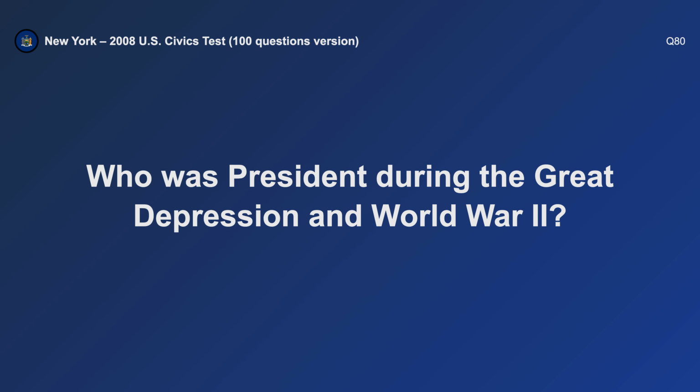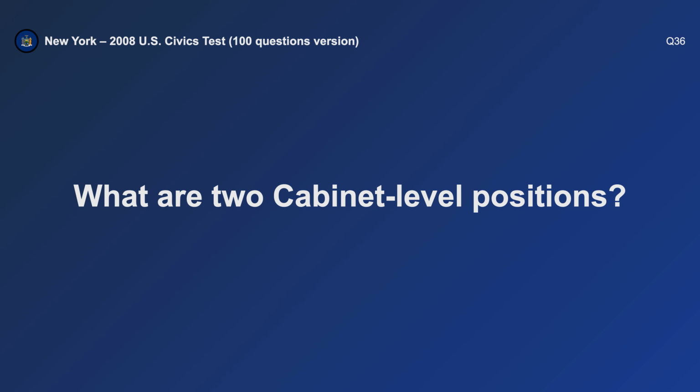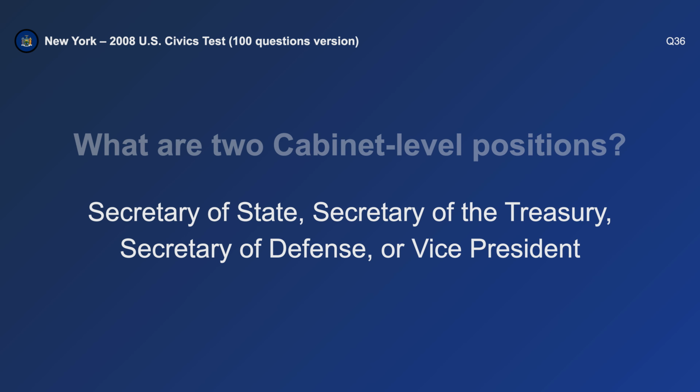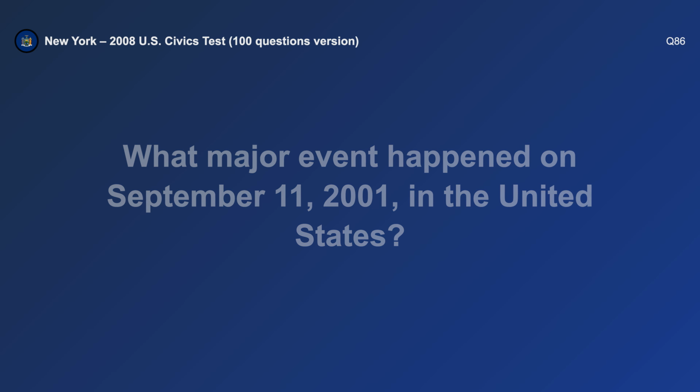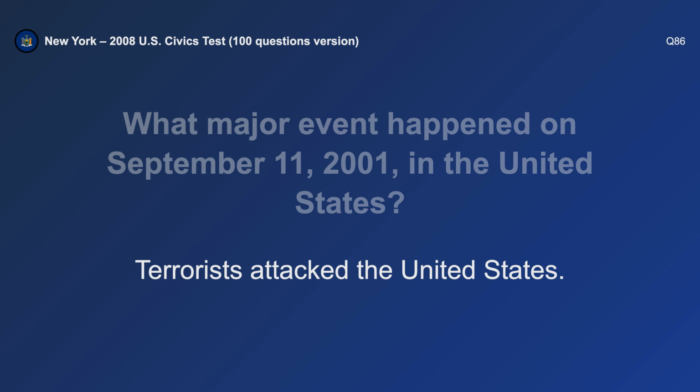Franklin Roosevelt. What are two cabinet-level positions? Secretary of State and Vice President. What major event happened on September 11th, 2001 in the United States? Terrorists attacked the United States.